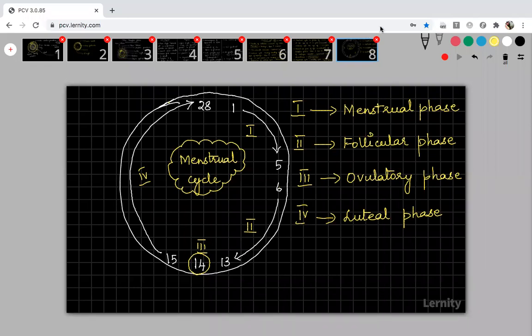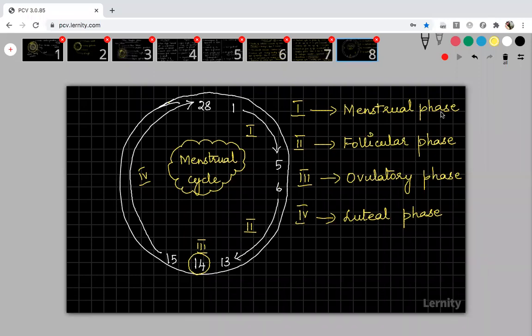Finished, students? Have you all finished drawing this diagram and these 4 phases? Okay. So now first we have to start with the menstrual phase. That is the first phase, from day 1 to day 5.